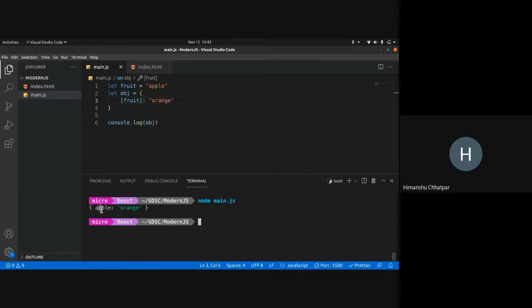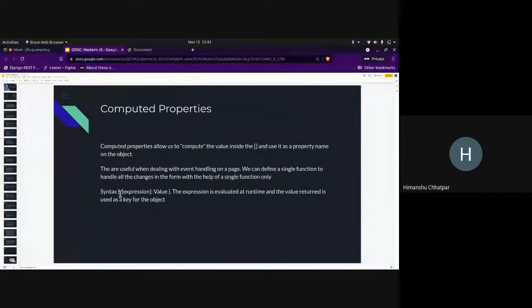Now I get apple as the key. Why? Because any expression inside this square bracket is essentially computed during runtime. So it calculates what the value is and then uses it. These are computed properties. So why are they useful? They're useful for dealing with event handling.